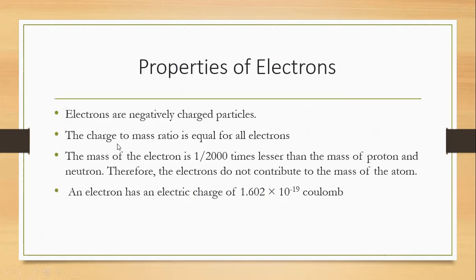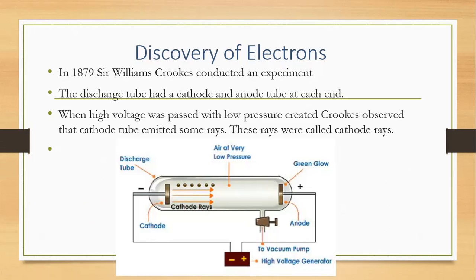Next, properties of electrons. So what exactly did Sir William Crookes do? He just did this experiment and gave us cathode rays. Then J.J. Thomson came and named them electrons. After naming them electrons, he was the one who discovered that they were negatively charged particles, and he calculated their size, mass, everything. Sir William Crookes just told us that the cathode produced some rays called cathode rays. It was J.J. Thomson who named them electrons, checked their charge, and measured their mass and their charge.